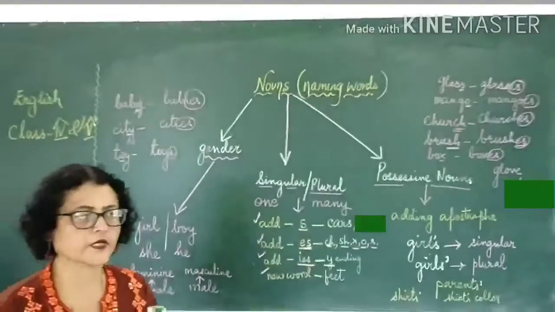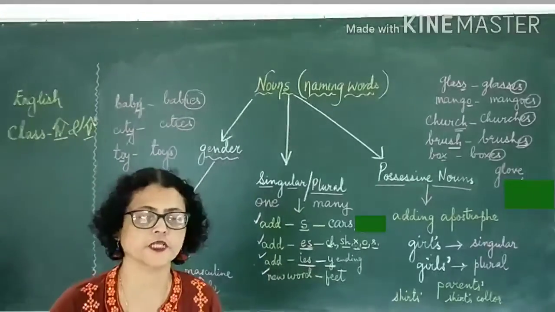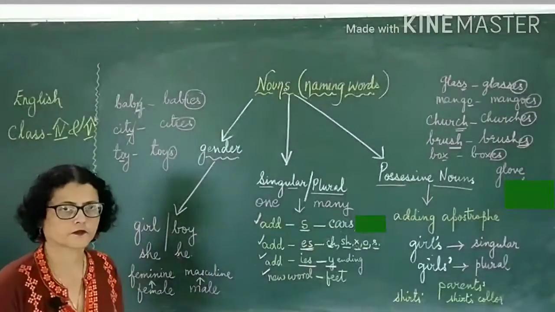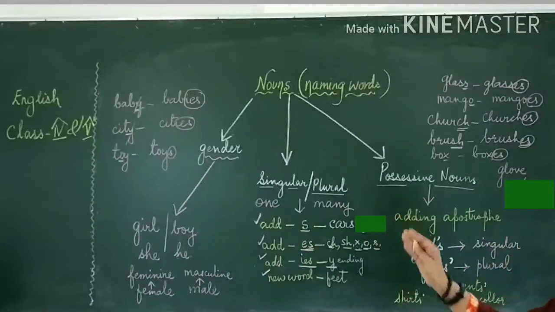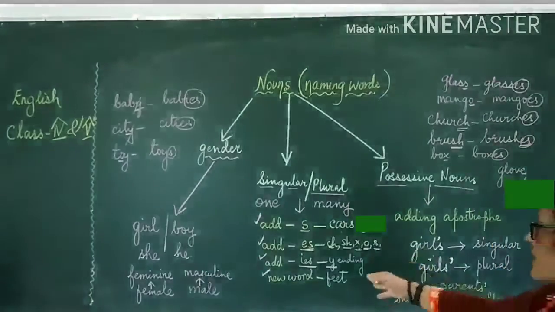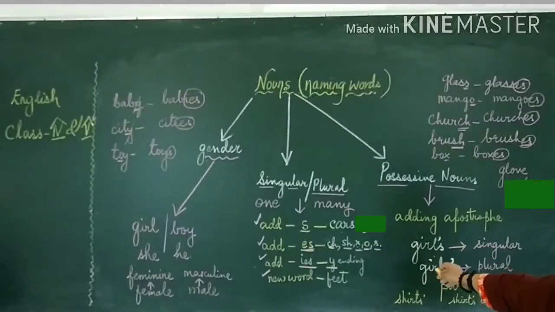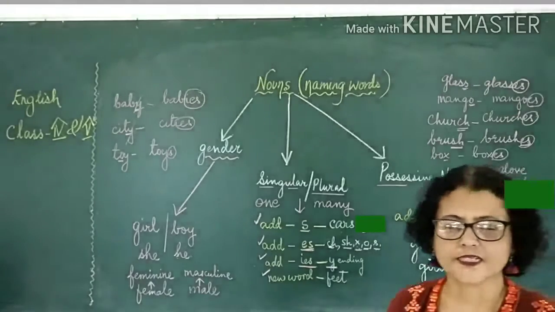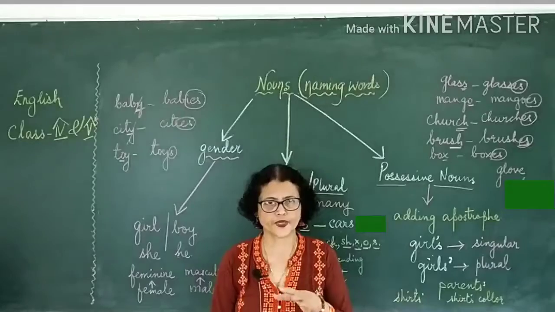When you are trying to recall or you want to solve some exercise in your textbooks, the grammar books or worksheet, then you just try to fix this picture. Here is gender, where you need to learn all the list. Then you have these rules which are fixed, they don't keep on changing. And your possessive nouns, where to add the apostrophe before S and where to add the apostrophe after the S. It's a matter of practice. The more you practice, the better it is. And this is the base.